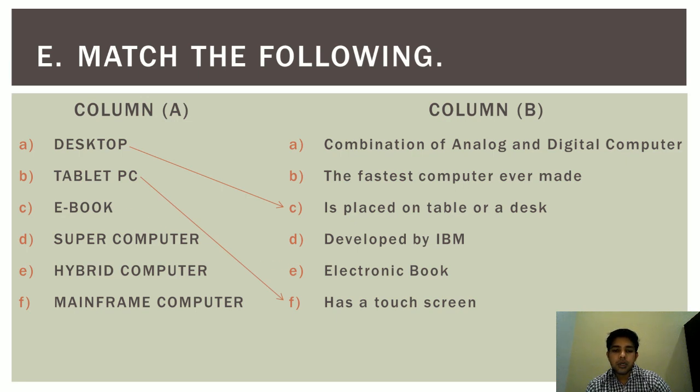Third is e-book. E-book is also called electronic book. Next is supercomputer. The fastest computer ever made is called supercomputer. Next, hybrid computer. Hybrid computer is the combination of both analog and digital computer. Next, mainframe computer. The mainframe computer developed by IBM.